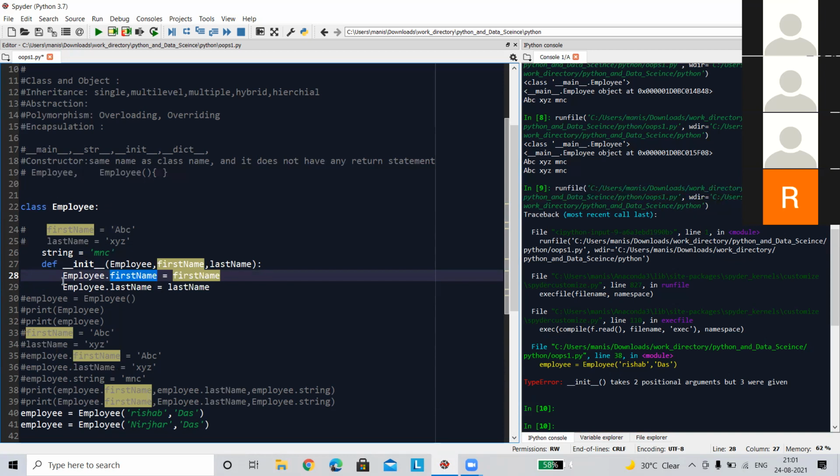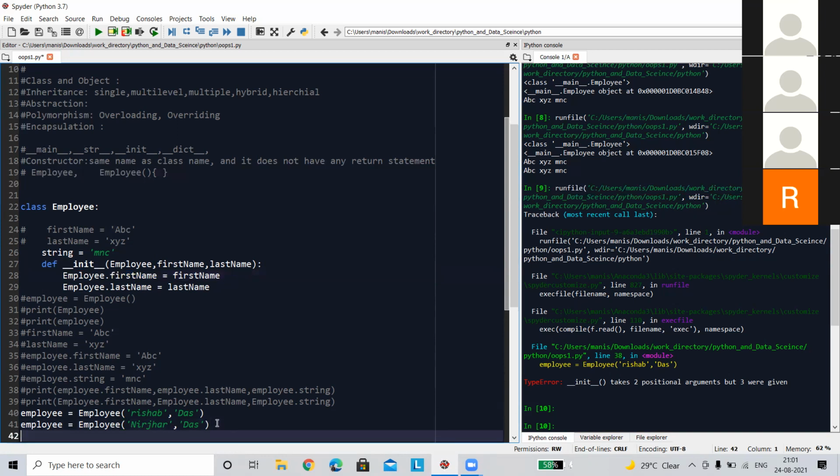So when I do these two lines, it will create a variable, the class variable, and it will store the value that is passed through the first name, and likewise for the last name.